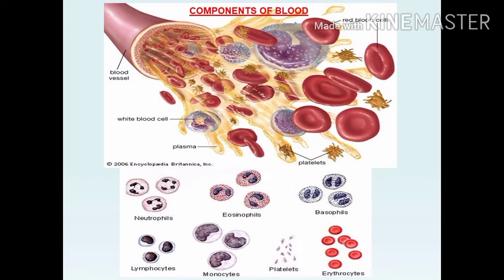Then types of WBC. WBC is of 5 types: basophil, neutrophil, eosinophils, lymphocytes and monocytes. What is erythrocyte? RBC is otherwise called erythrocyte. What are the types of WBC? There are 5 types of WBC: basophil, eosinophil, neutrophil, lymphocyte and monocyte.